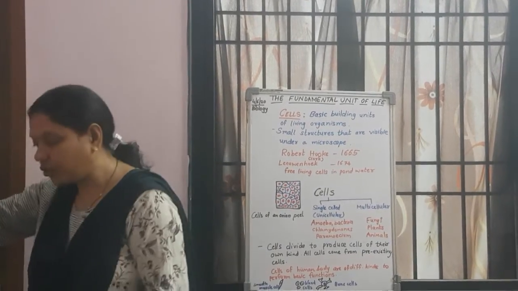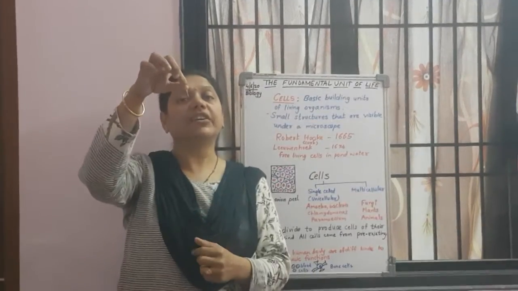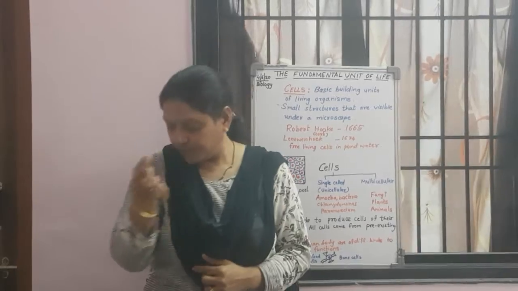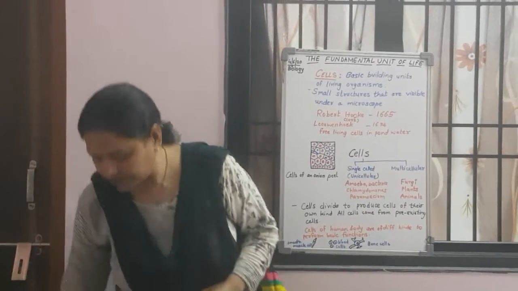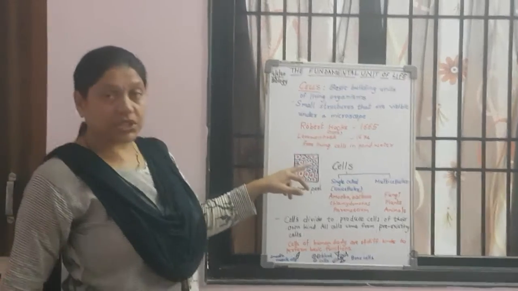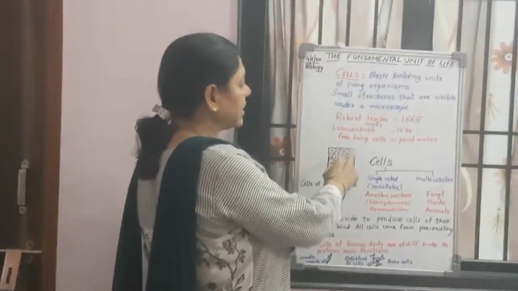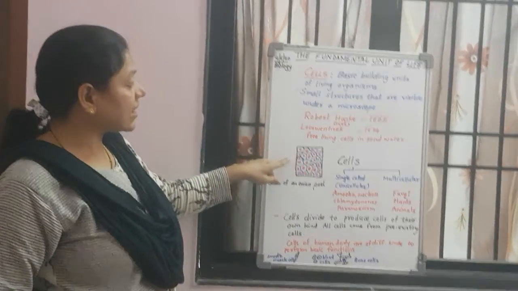Now, when you mount it on the slide and cover it with a cover slip, and observe it under the microscope, you will find these structures of cells. So, when you observe the onion cells under the microscope, you can find the cell structures like this.